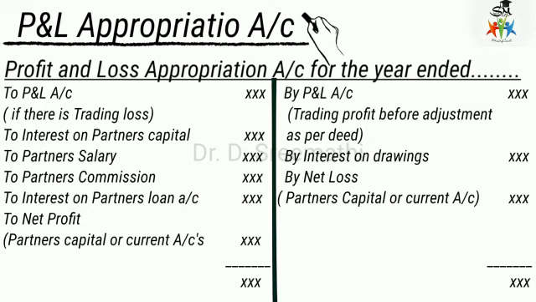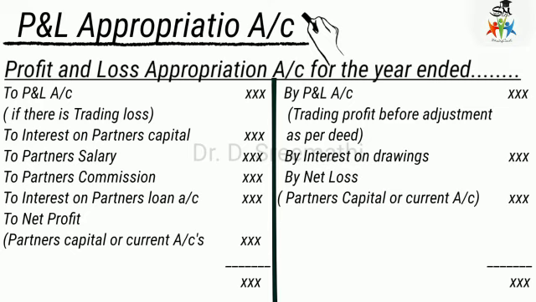Then the additional capital, if a partner has deposited any additional capital, that should be reduced, and then any amount of profit which has been credited to that account should be reduced. That balance is called the opening capital. With that opening capital, we can easily calculate the amount of interest on capital.